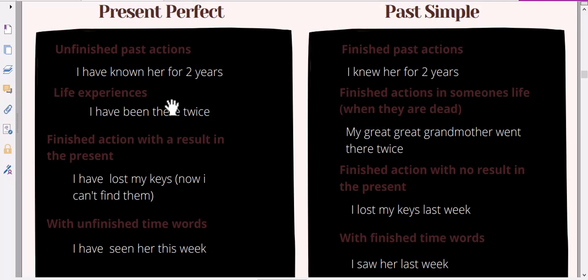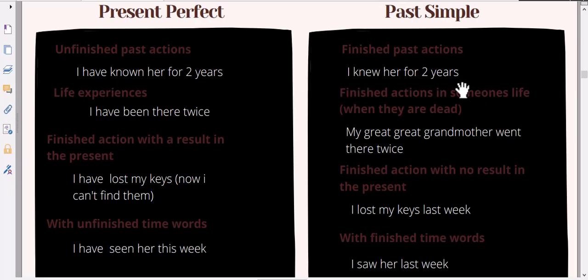Okay, so unfinished action in the past. We have here a finished action. I have known her for 2 years. This means that I still know her. I'm still in a relationship with her.